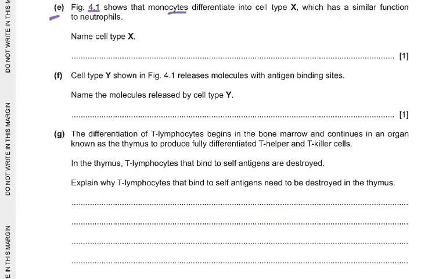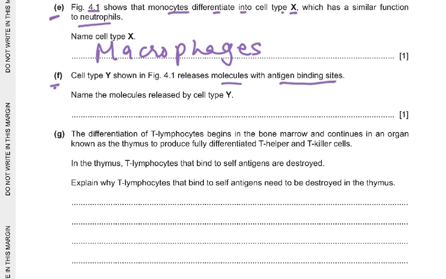Figure 4.1 shows that monocytes differentiate into cell type X, which has a similar function to neutrophils. Name cell type X. M for monocyte, M for macrophage. That's how I tell you to remember it. So you wrote macrophages and you got a mark for that. Then part F, cell type Y shown in figure 1 releases molecules with antigen binding sites. Name the molecules released by the cell type Y. Antibody. So you got a mark for that.